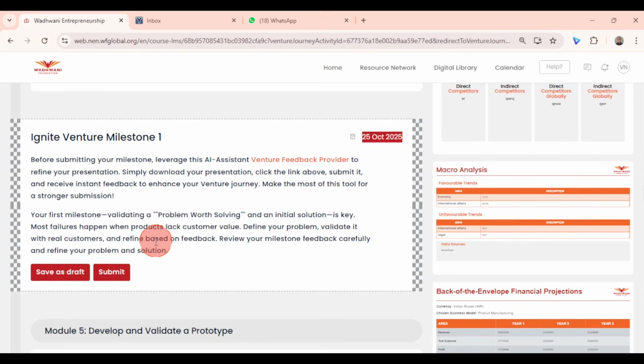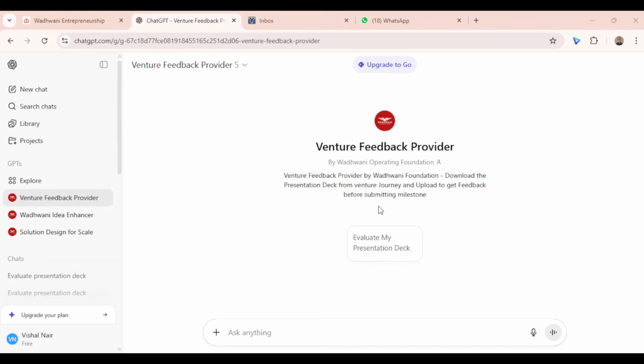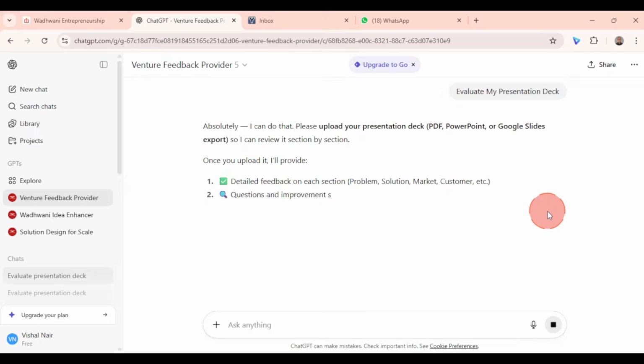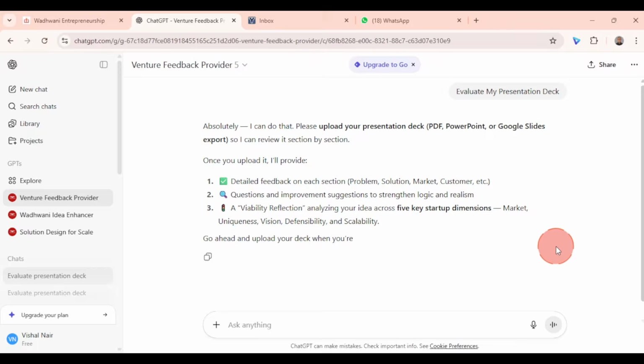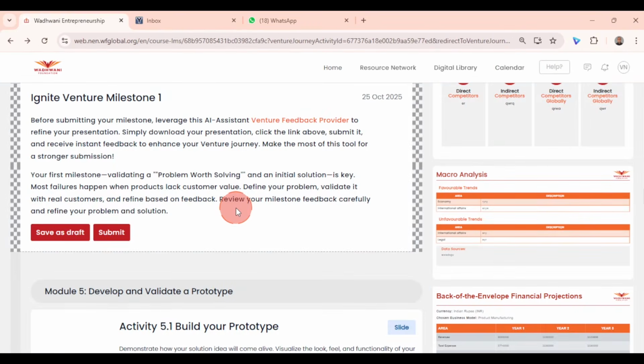Now, before submitting, you can definitely click on venture feedback provider and it will take you to a ChatGPT link, where you can make an effort to refine your pitch deck. As you can see here, evaluate my presentation deck. This option is available. So you can download your presentation deck and upload it over here. And then it will give you detailed feedback regarding your presentation deck. And then based upon that, any changes you want from activity 1.1 to 4.4 can be done and then proceed to submit the activity. Before you submit the activity, you'll have to complete your quiz 1, right?